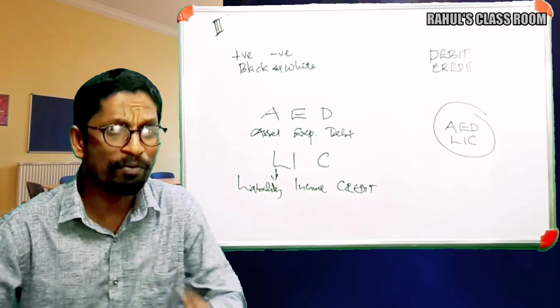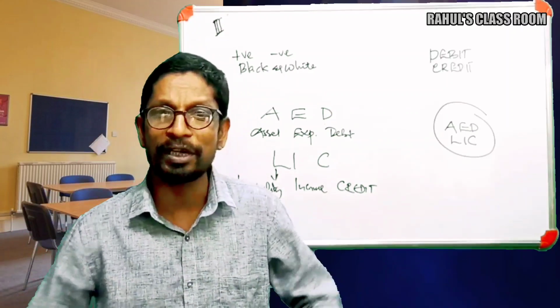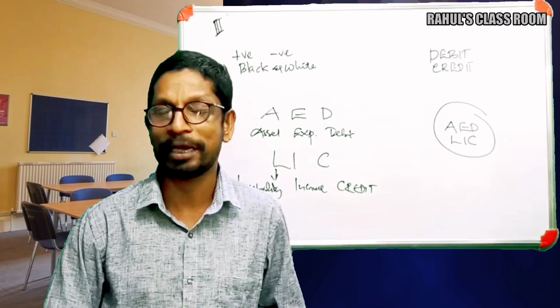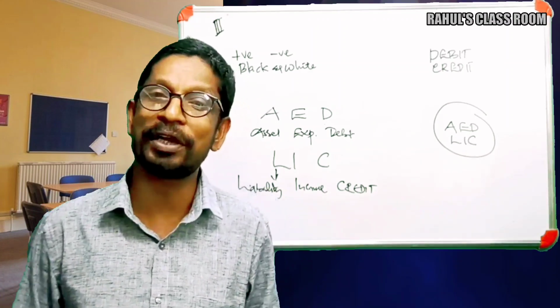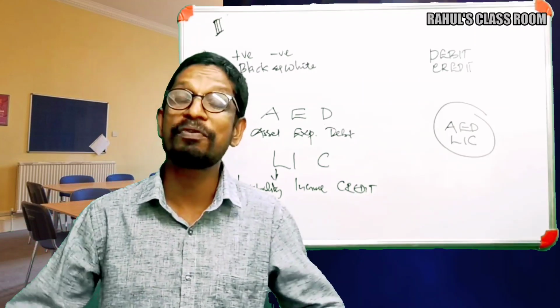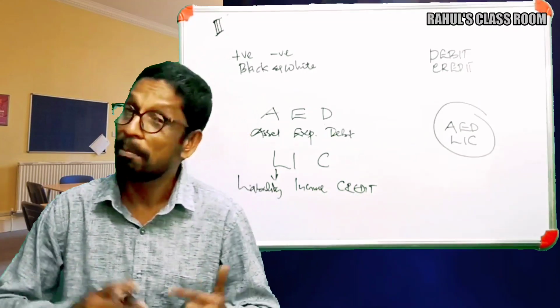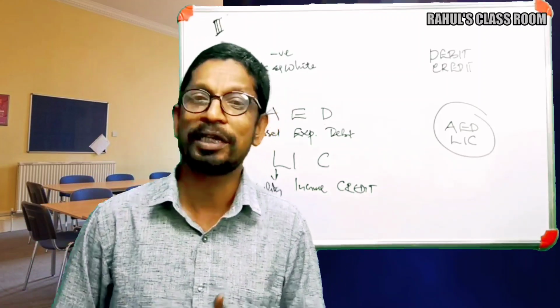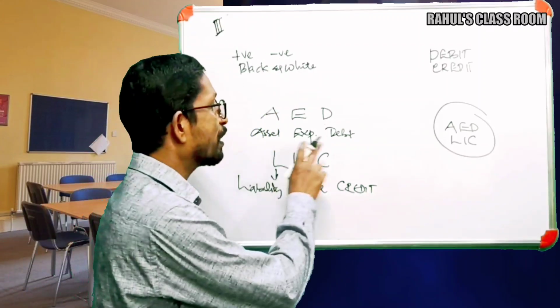Okay. Then again, the question: how can we increase a debit item? By debiting the item again. How can we increase a credit item? It should be credited further. How can we reduce a debit item? By charging credit. And how can we reduce a credit item? By charging debit.